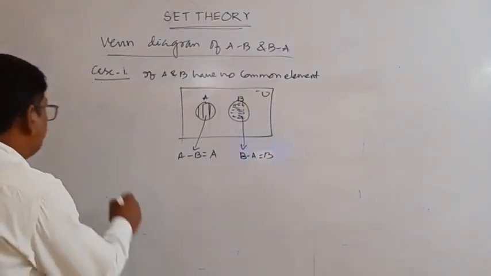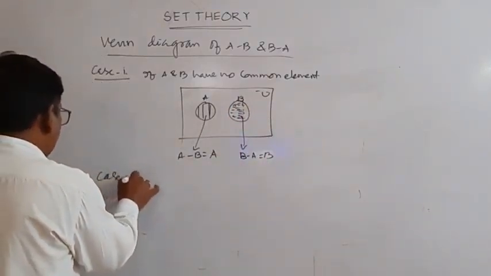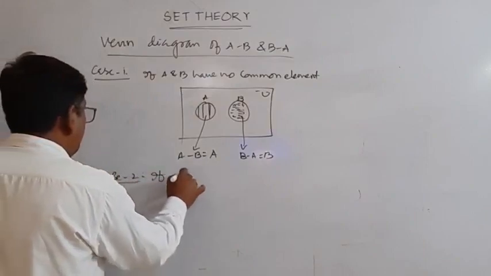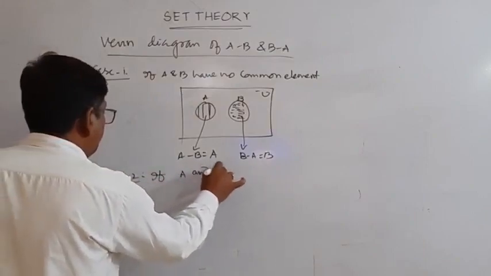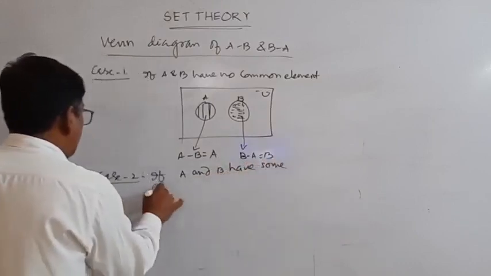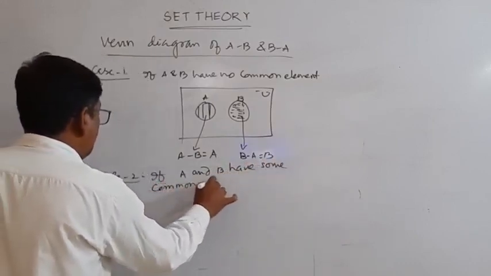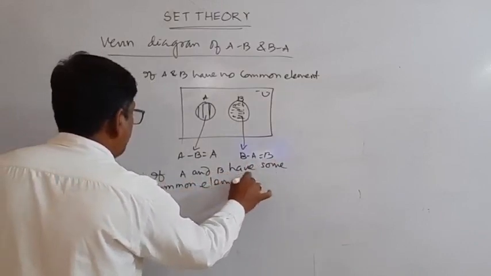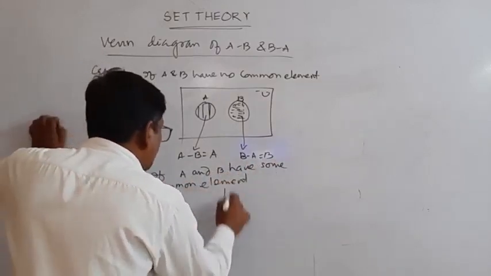Case 2: if A and B have some common elements, the diagram is like this.